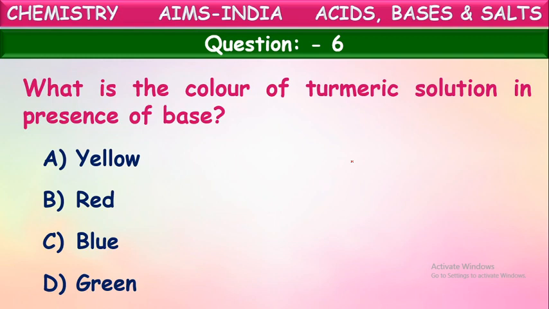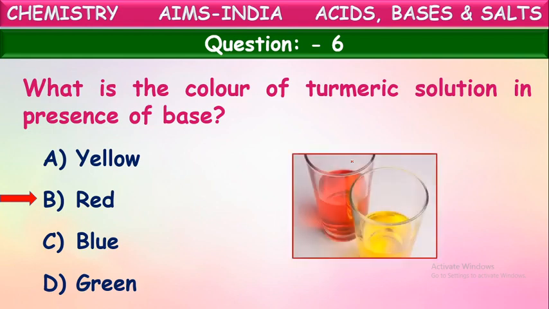When you add a few drops of base to the solution, what will be the color change? Yes, when a base is added, it changes to red color. When turmeric solution is added with some base, it turns red. What color change will it show with acids?